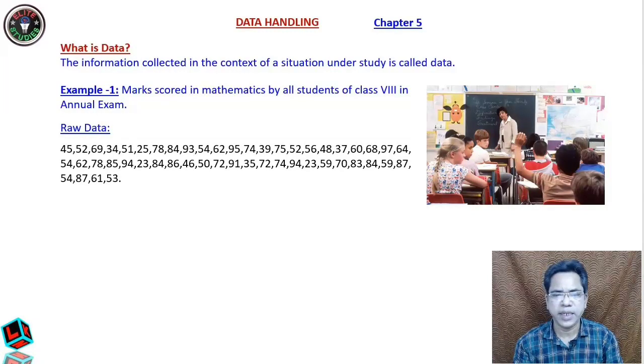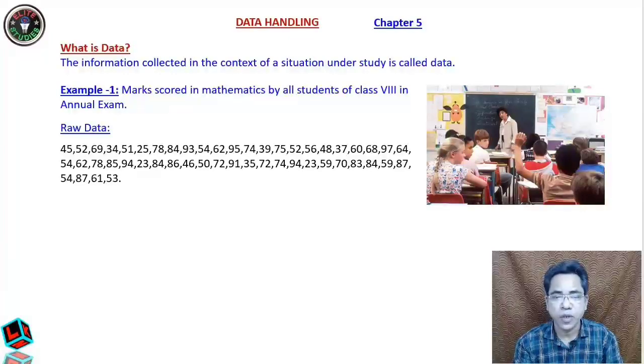Now let us take a situation under study, that is, let us study the number of marks scored in mathematics by all students of class 8 in the annual exam. This is the context of a situation under study and we have to collect data. What is the information we need to collect? The information means the marks obtained by 50 students of class 8. This is the information we need to collect and our study is that.